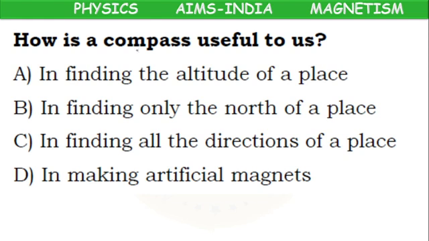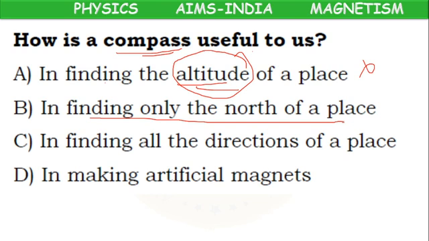Next question. How is a compass useful to us? Finding the altitude of a place. Altitude means the height of a place. Wrong. Finding only the north of a place. Wrong, because if it shows north, the opposite end will be south.